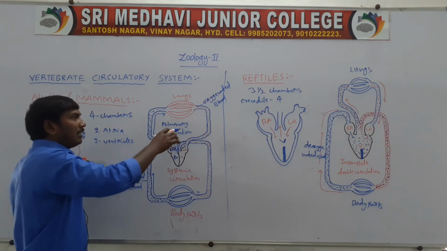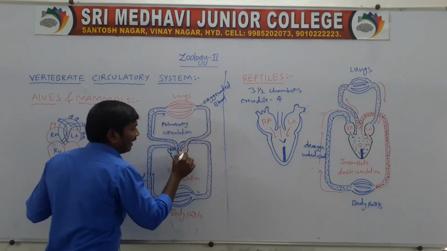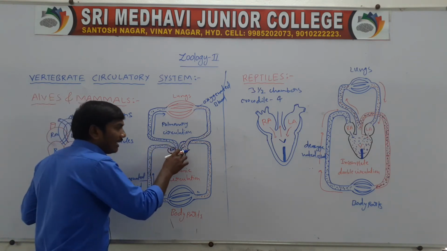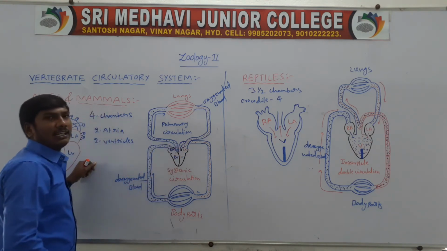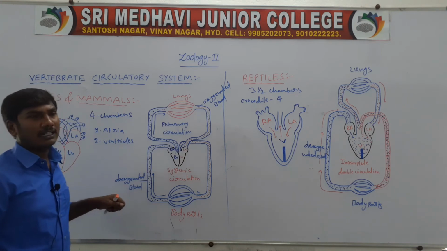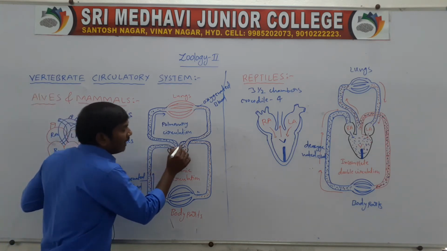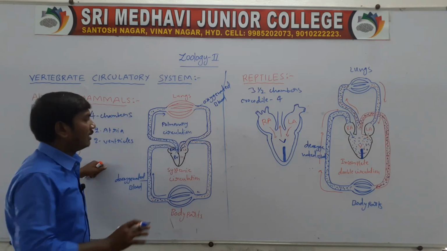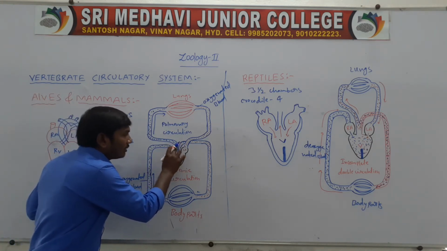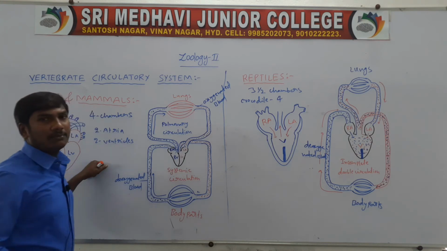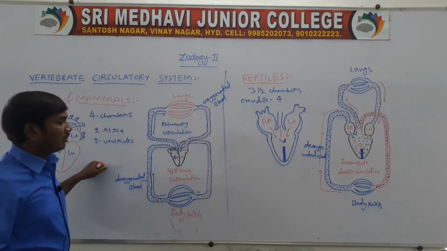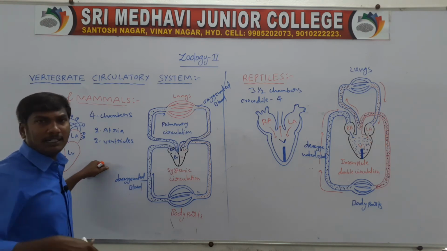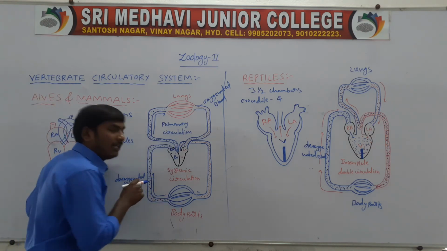The oxygenated blood comes from the lungs to the left atrium. The left atrium opens into the left ventricle. The left ventricle sends the oxygenated blood to the different body parts. These body parts utilize the oxygenated blood, and they release deoxygenated blood.